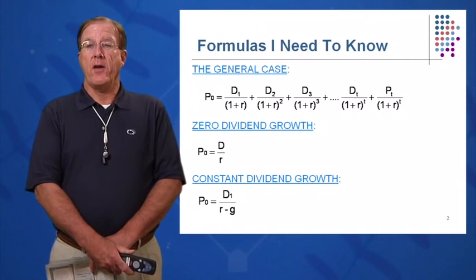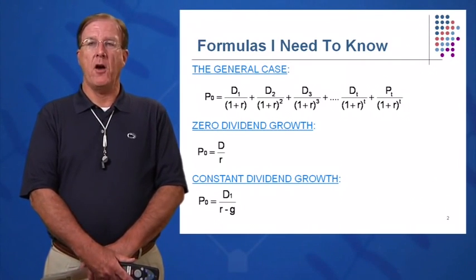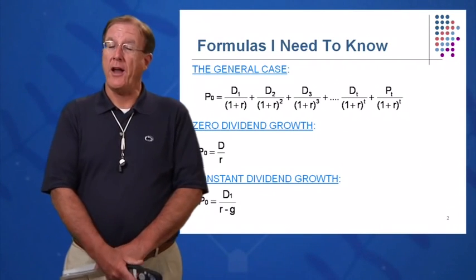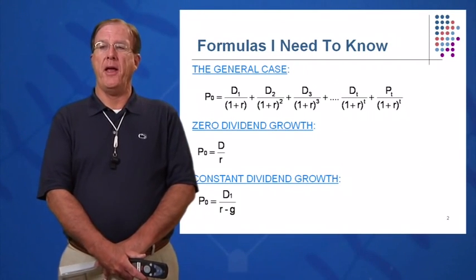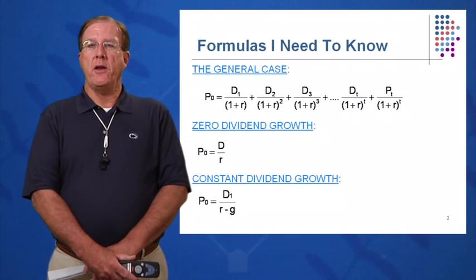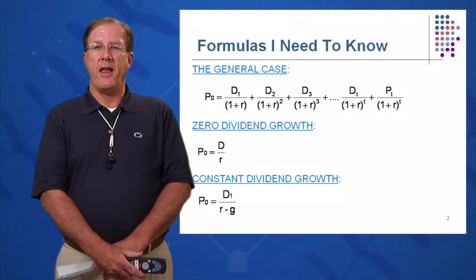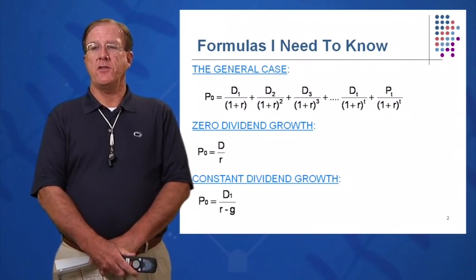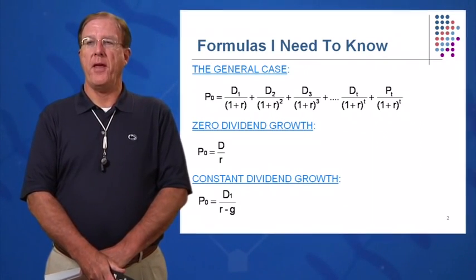If we have a constant dividend growth, McDonald's recently announced that they are going to pay a constant 4% growth in dividends. Try to anyway. That was their model and their plan. And so if we have a constant dividend growth rate G, we know that the price of the stock today is equal to the next dividend over R minus G, where G is the constant growth rate in the dividends. We'll talk more about that model.